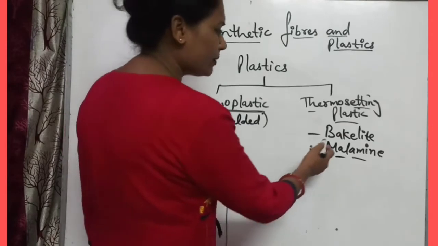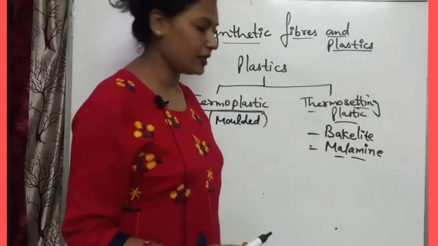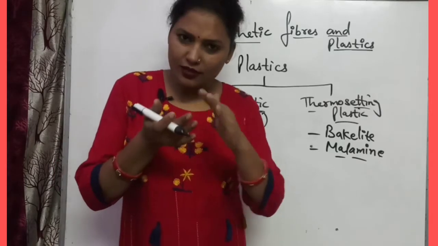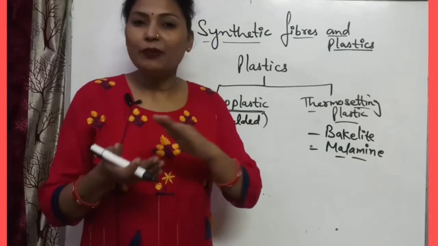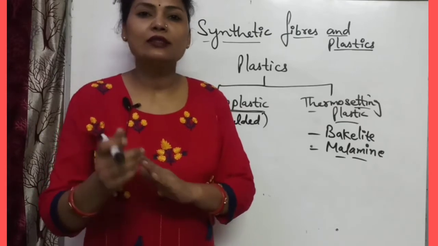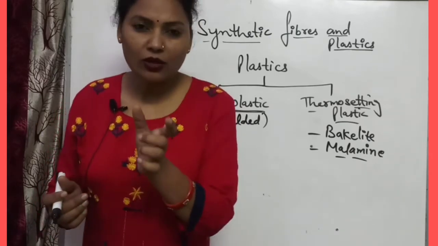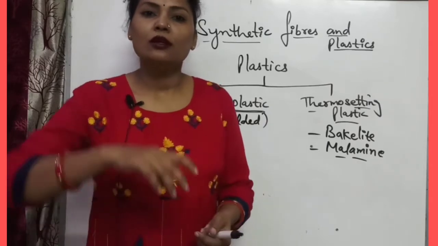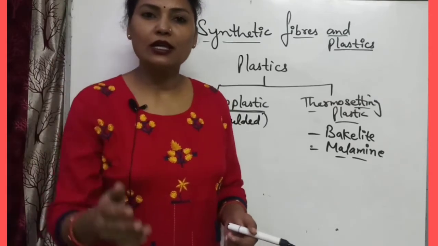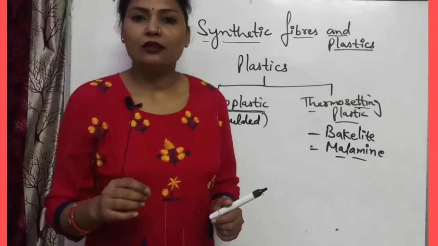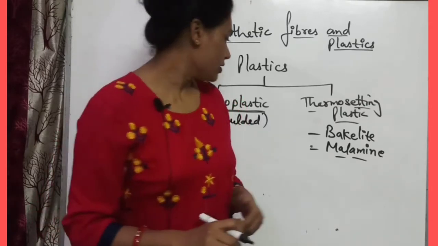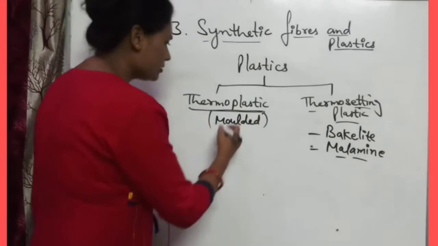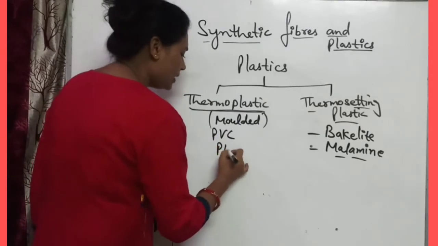These different types are there, melamine, Bakelite, and have you seen the Teflon is present, that non-stick cookware contains the coating, that black coating is present. So that is Teflon. Teflon is the black coating that is present on the utensils which we are using in our kitchen. Mainly these are the Teflon plastic. Okay. And thermoplastic, I told you that buckets are formed by the PVC is a thermoplastic, PVC, PET,